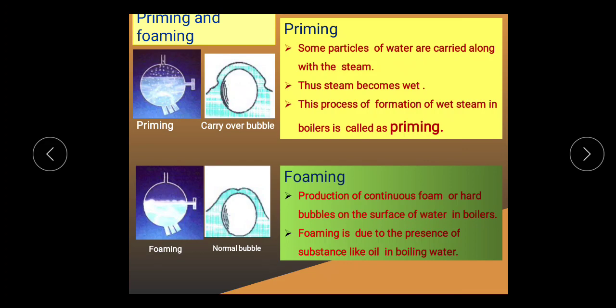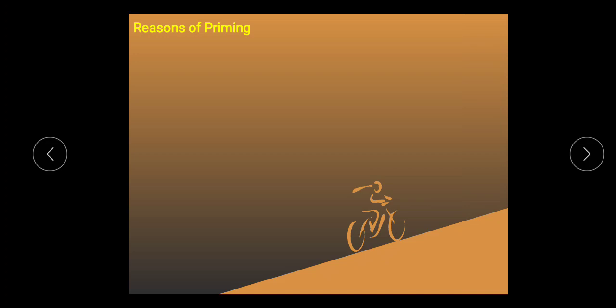So we'll take them one by one. First are the reasons or causes of priming. Why does priming occur?